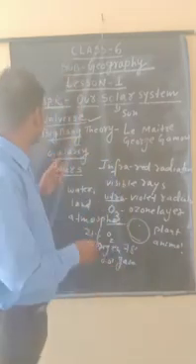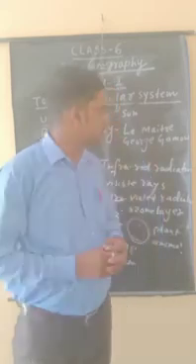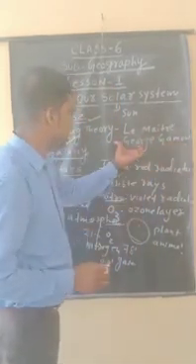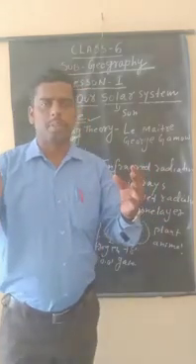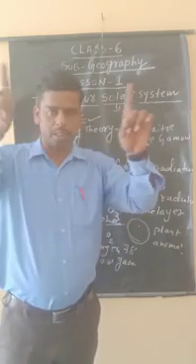Second one is the Big Bang theory. Two scientists, Lemaitre and George Gamow, gave the theory that all the universe, about 14 billion years ago, 16 billion years ago, was in one position.